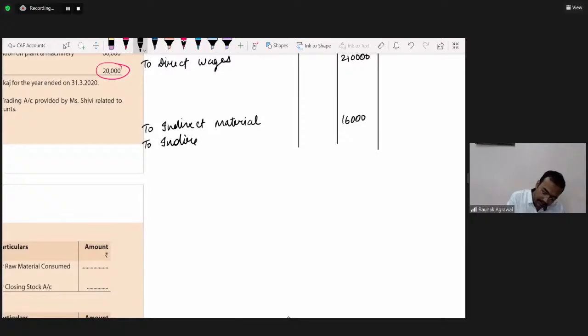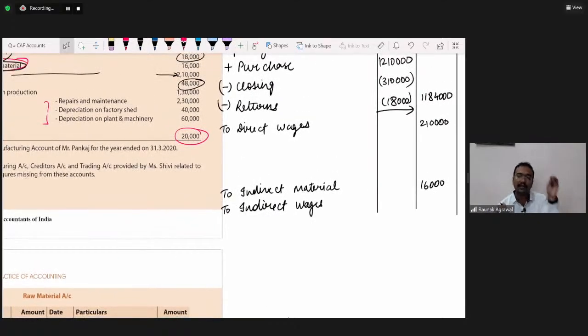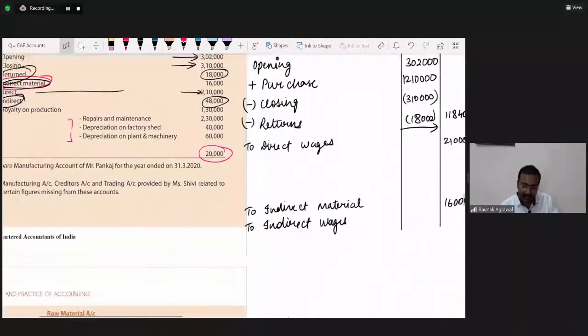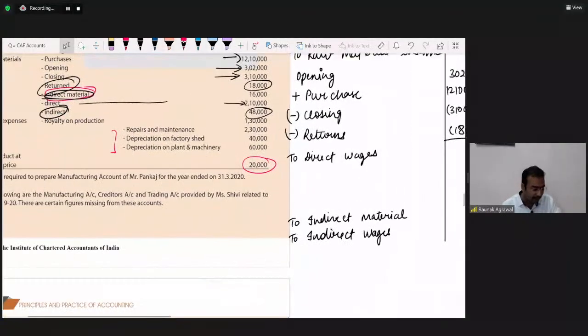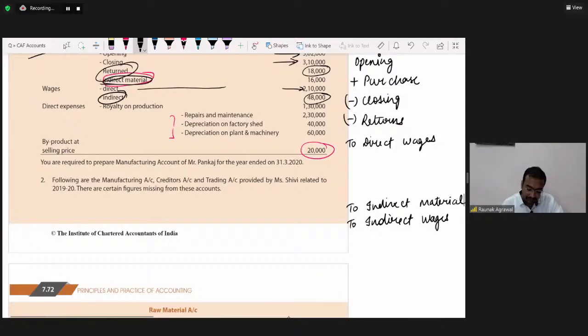See, the manner of presentation is a matter of choice. You can also write to indirect overheads or to overheads, and under it indirect material, indirect wages, indirect expenses, all that. What I am doing, I am directly writing to indirect material, to indirect wages. Okay, 48,000. Now what else is given?